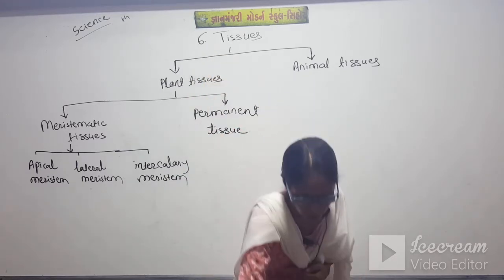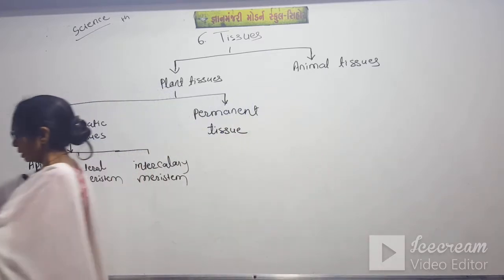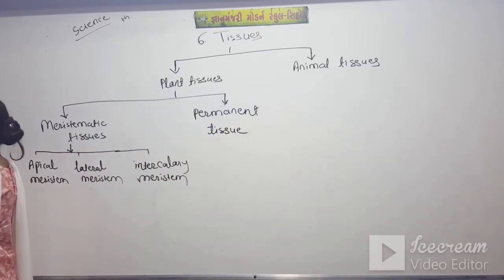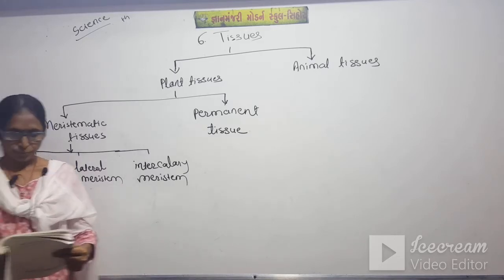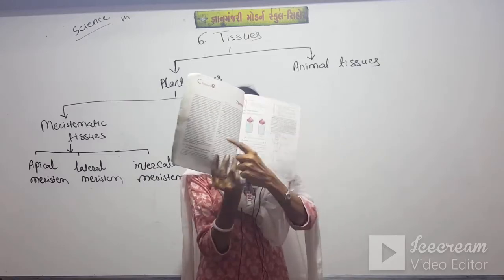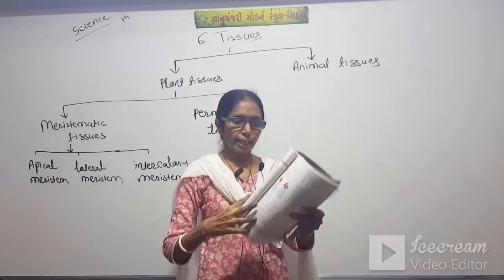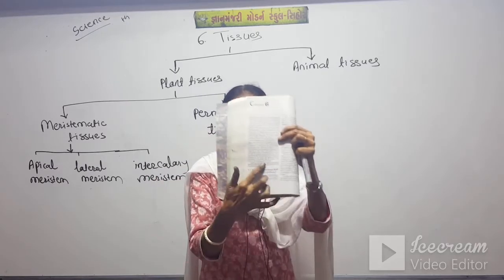Okay students, take out page number 68. Here it is given, students, just underline this, a group of cells.